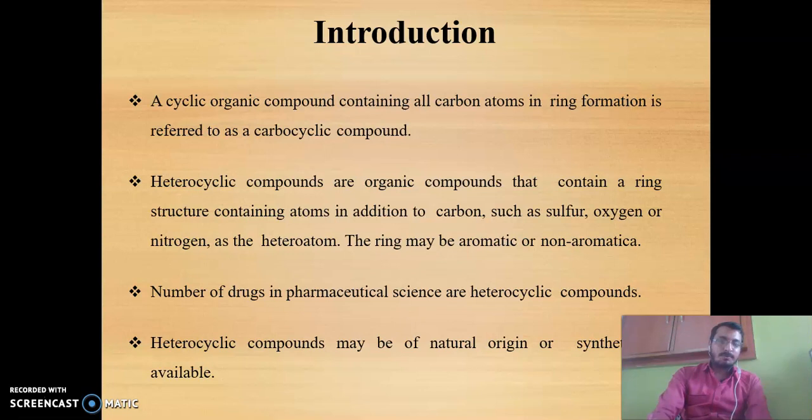Heterocyclic compounds are obtained from microbes also, that is, antibiotics are one of the best examples. From mineral sources and plant sources, there are alkaloids, glycosides, tannins, flavonoids. These are natural origin heterocyclic compounds. Whereas when we synthesize such compounds from them, it is called a synthetic compound.